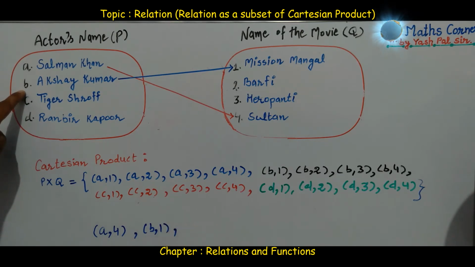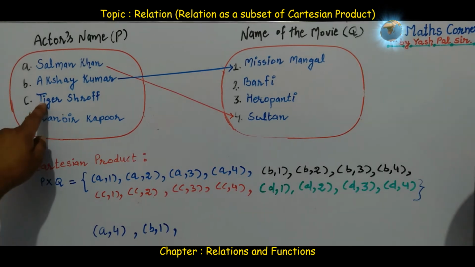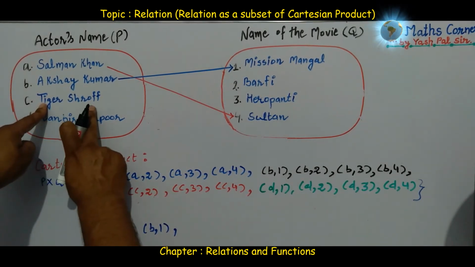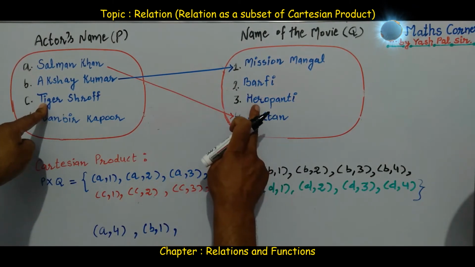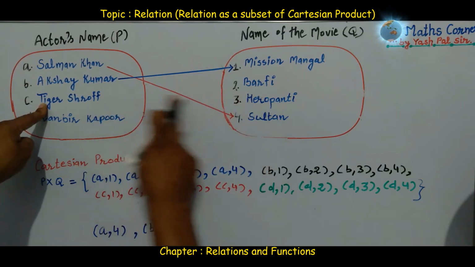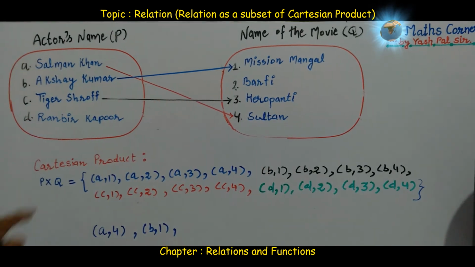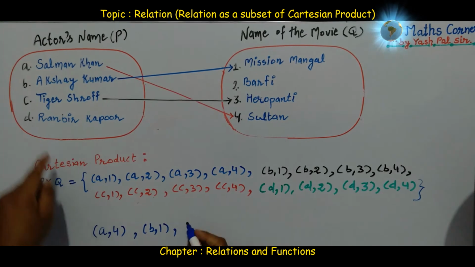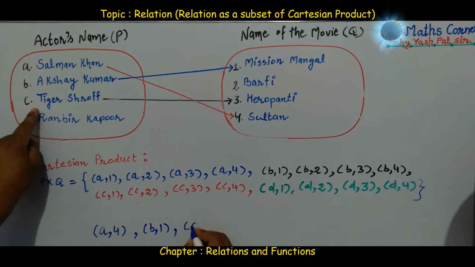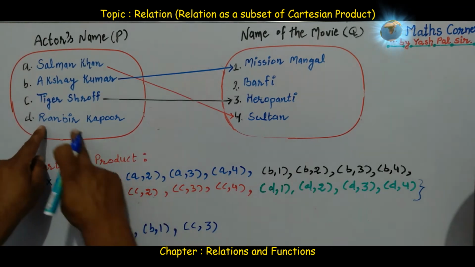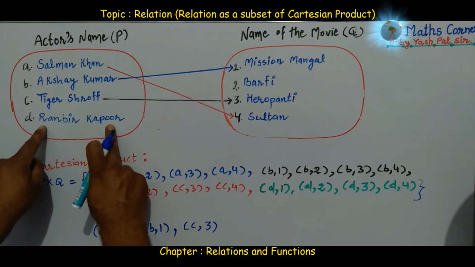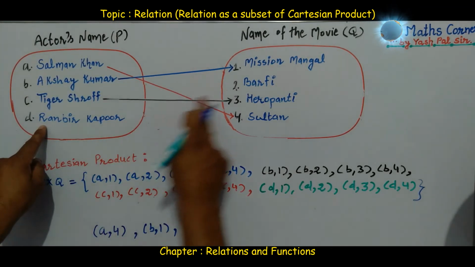Right? Next we notice that Tiger Shroff has filmed in the movie Heropanti. So the next ordered pair we have is C3. And lastly Ranbir Kapoor. Ranbir Kapoor has filmed in the movie Barfi.